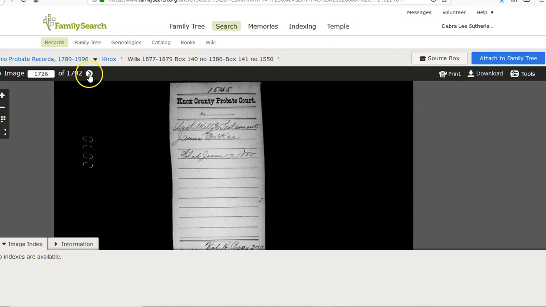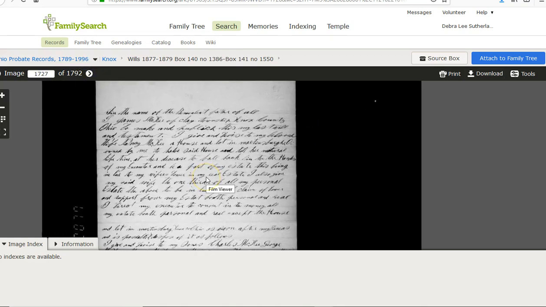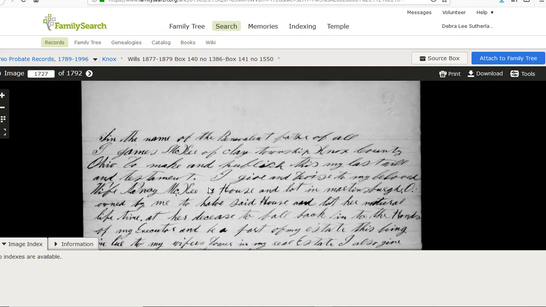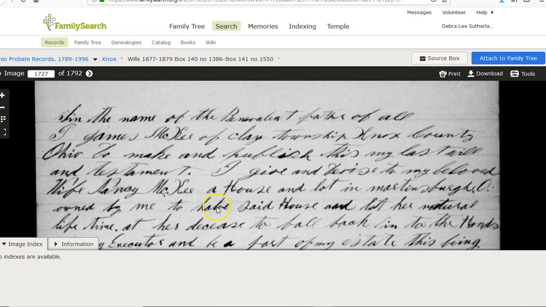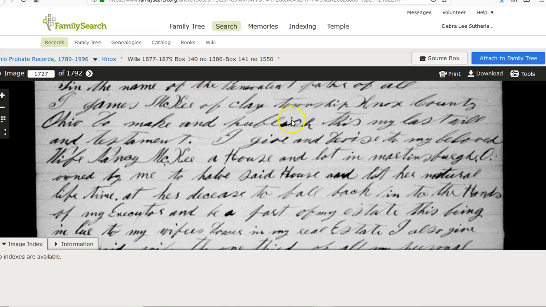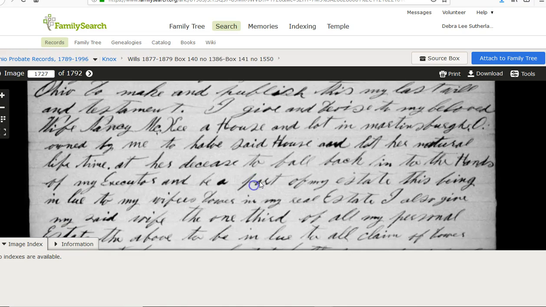So let's go ahead and go to the first page. It looks like it's a will. Okay, so in the name of the benevolent Father, let's see, let's try that again. In the name of the benevolent Father of all, I, James McKee of Clay Township, Knox County, Ohio, do make and publish this my last will and testament.